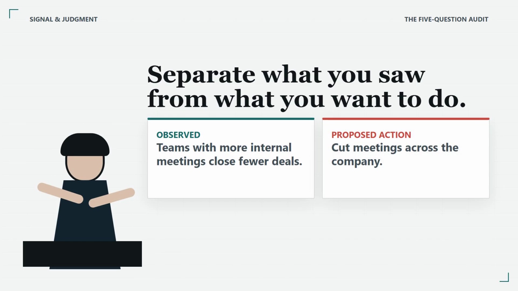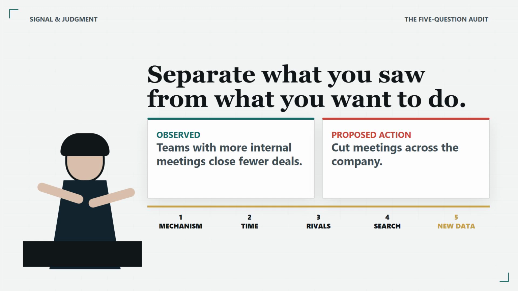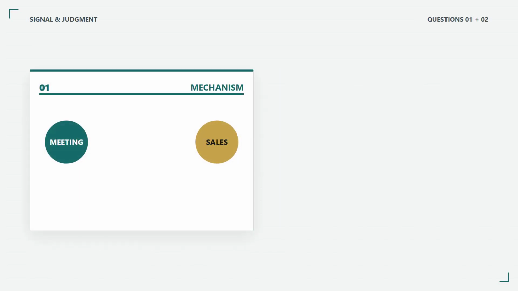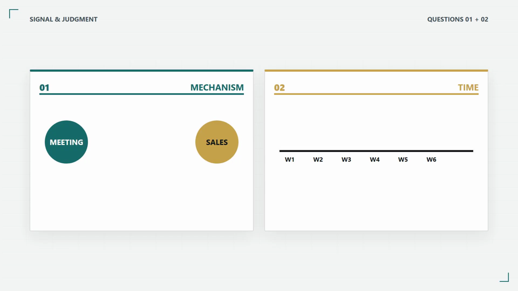First, mechanism. If meetings displace selling time, the effect should be strongest when they occur during prime customer hours. Cutting a duplicated reporting meeting should matter more than cutting a short coordination meeting that prevents rework. A useful causal story predicts details beyond the original chart. Second, time. Did meeting hours rise before sales declined, or did managers schedule reviews after the pipeline had already weakened? Weekly averages may hide the sequence. A lag timeline can separate the 2 arrows.